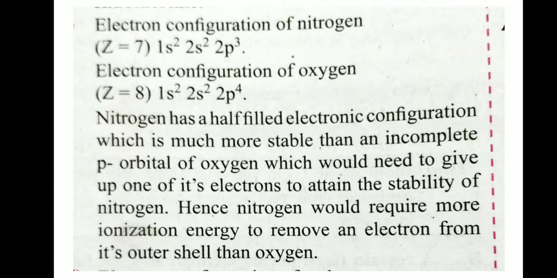It's a very important question. Electronic configuration of nitrogen and electronic configuration of oxygen. Nitrogen is 1s2 2s2 2p3, oxygen is 1s2 2s2 2p4. Nitrogen is half filled, oxygen is neither half filled nor fully filled. Listen, nitrogen has a half-filled electronic configuration, which is much more stable than the incomplete p orbital of oxygen, which would need to give up one of its electrons to attain the stability of nitrogen. Hence, nitrogen requires more ionization energy to remove an electron from its outer shell than oxygen.